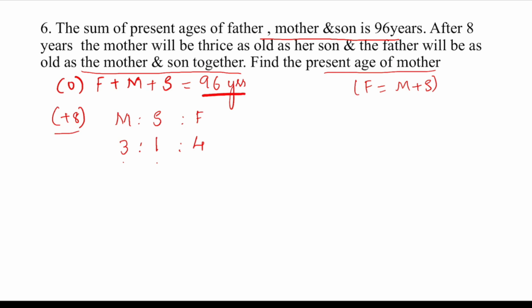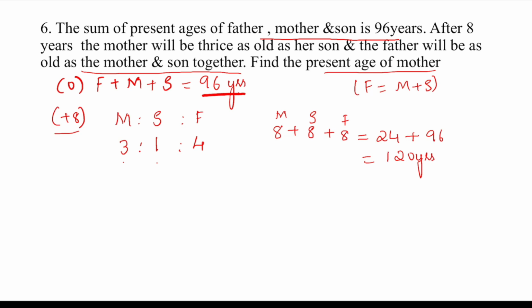After 8 years means mother also will increase by 8 years. Okay. Then son also will increase by 8 years and father also will increase by 8 years. So after 8 years, their sum will become 24 years more. Okay. But we know it was 96 years. So after 8 years, it will be 24 plus 96, which is equal to 120 years. Okay, after 8 years, their sum will be 120 years.